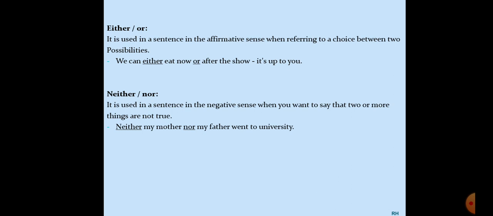Here also we have two elements, mother and father, two possibilities, two choices, but none of them went to university. So when you want to make your choices in a negative way, then you use neither before the first possibility and nor before the second possibility, meaning negative, no. All right, so this is the difference, students. You need to remember it.